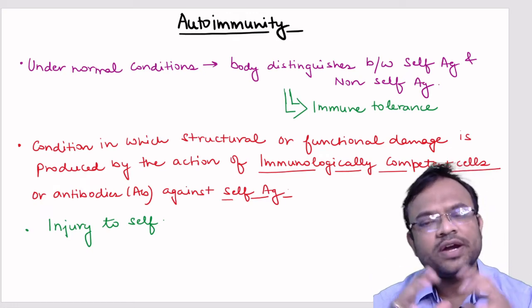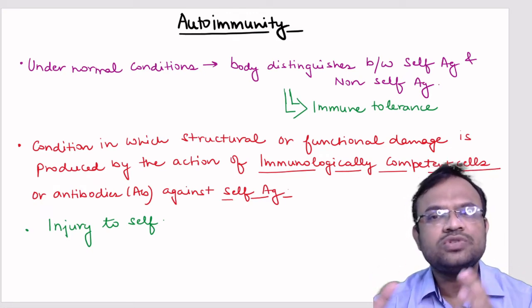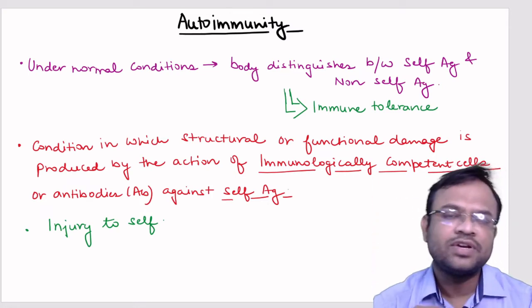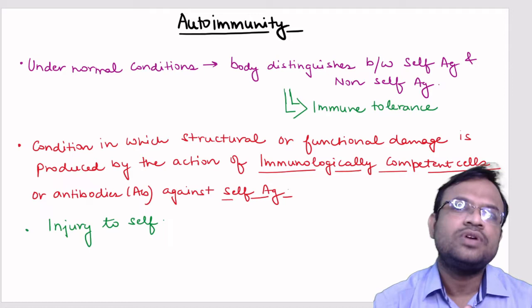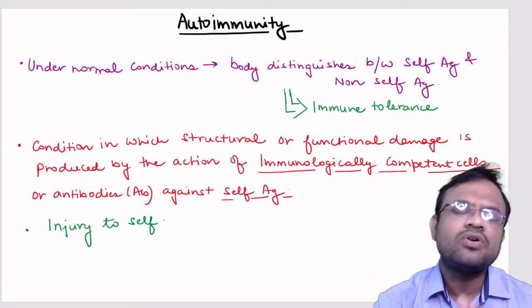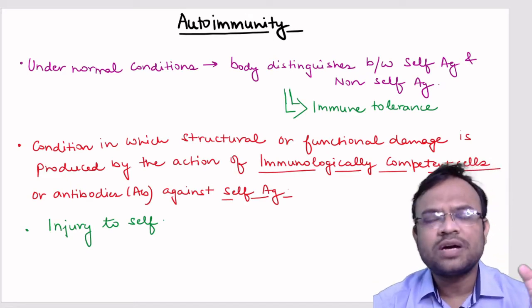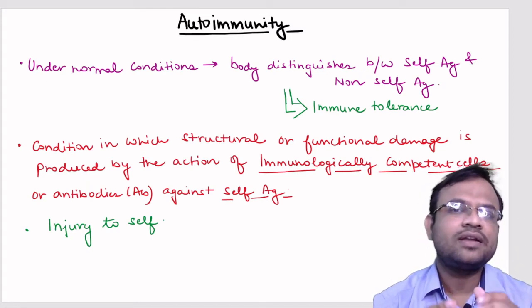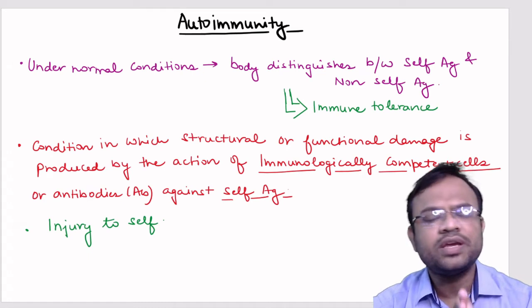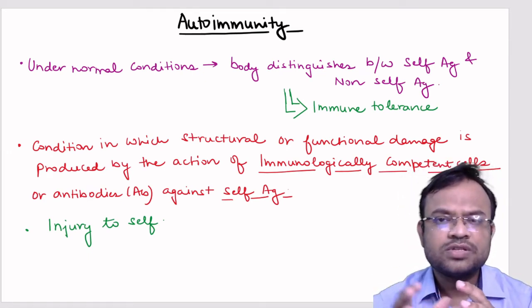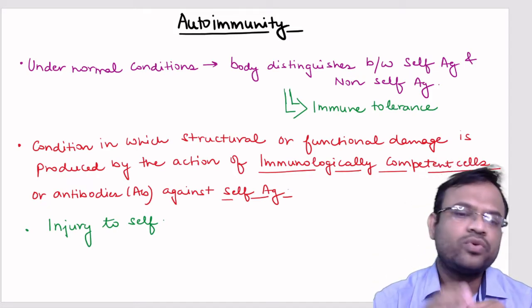Again, what happens in case of autoimmunity? Your body loses the efficiency to discriminate between self and non-self. Because of that, it leads to the activation of the immunologically competent cells or autoantibodies. What comes under immunologically competent cells? We are talking about self-reactive T cells, which are activated in case of autoimmunity and inflict damage on your own body. So this was the whole concept of autoimmunity.